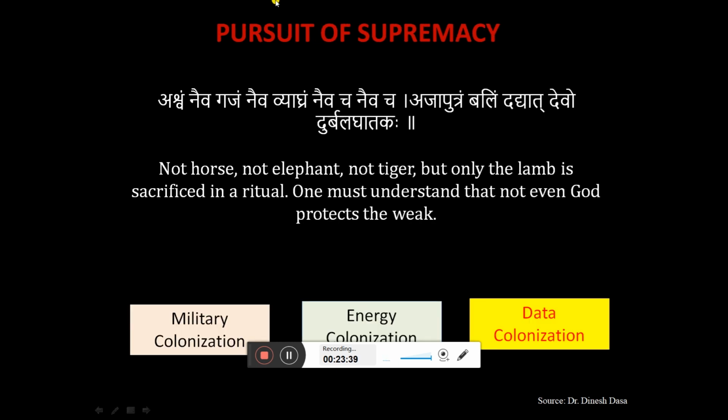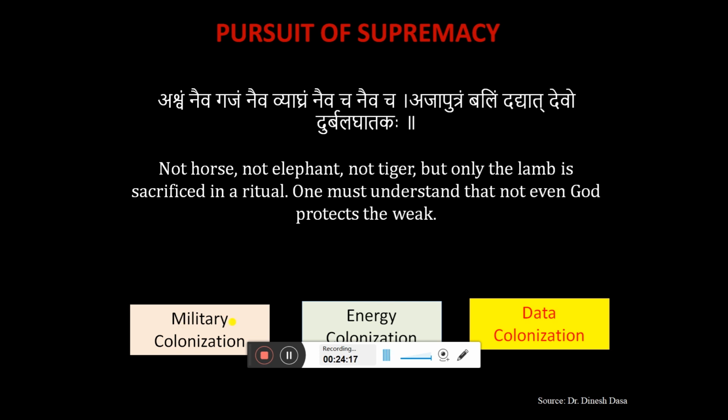Okay, so here we have one beautiful Sanskrit shloka, which means: not the horse, not the elephant, not the tiger, but only the lamb is sacrificed in the ritual. One must understand that not even God protects the weak. So basically, if we see world history, in older times military was the power. Those countries which had a high number of soldiers and the strongest armies would rule the world. We have seen that Sikandar had the largest army and he was ruling half of the world.